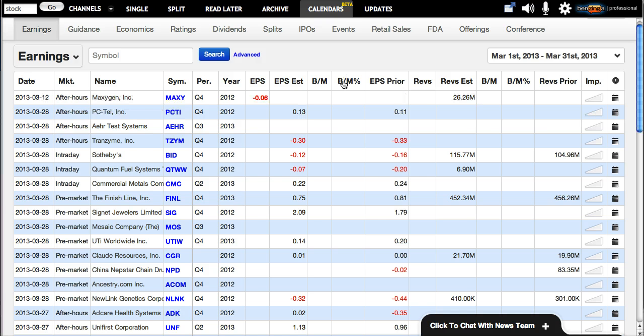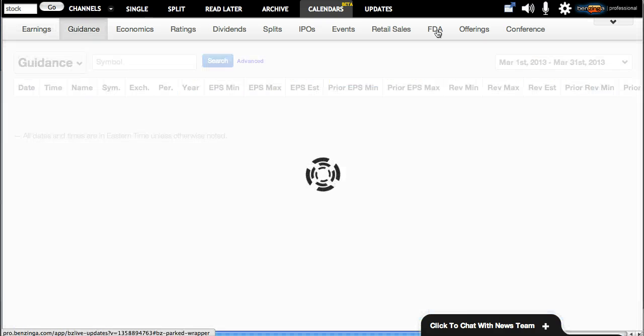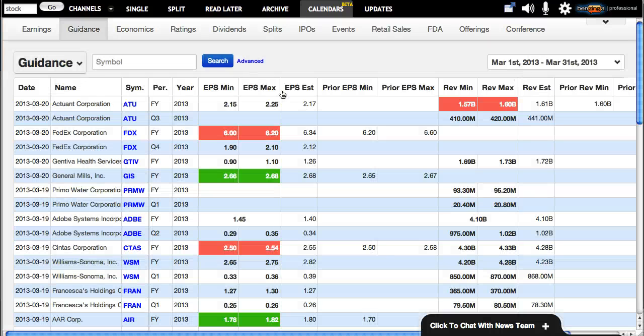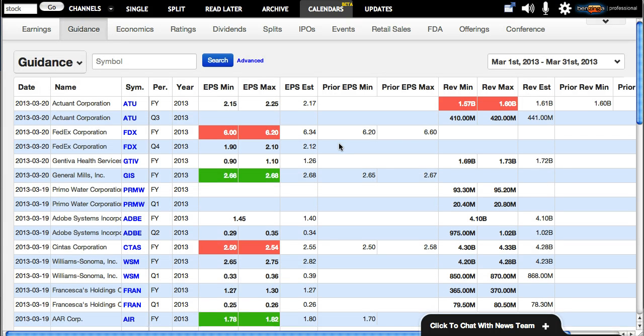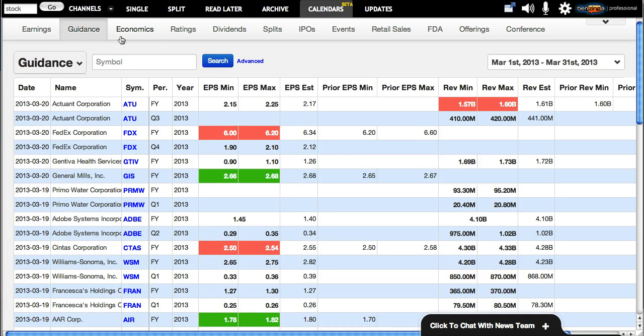I'm going to sort by the biggest beats and misses of the day here, and you can see it's going to come through and show me by percentage, and also show me by the actual beat and miss for the company on earnings, and also go through an importance level. Also going to show both bottom and top line here, and then show some of the priors. All right, moving on, I'm going to check out guidance now. Not all companies guide, so there's not going to be as many on here, but we also do offer the guidance because that'll affect the stock as well for whoever's trading it at that time.